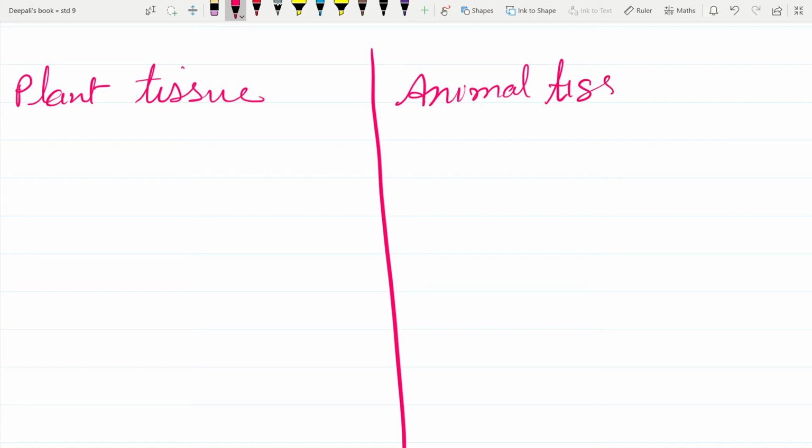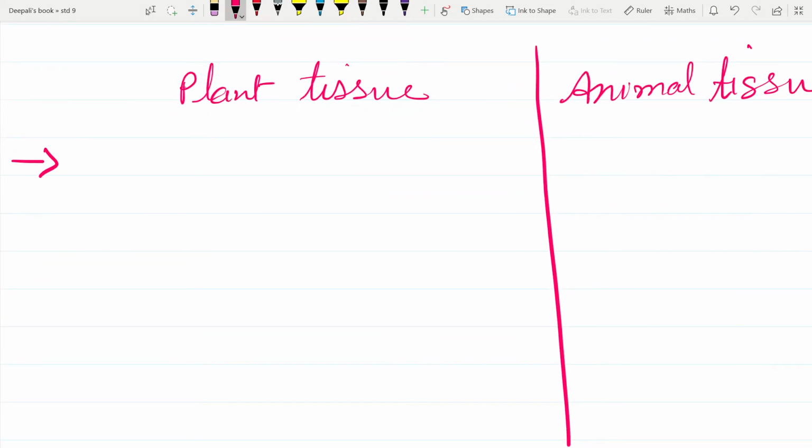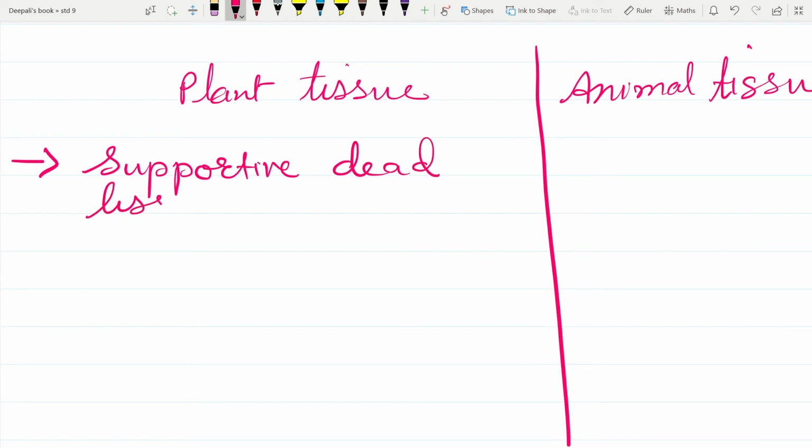On the basis of structure or their movement, locomotion, plants have supportive dead tissues and animals have living cells.